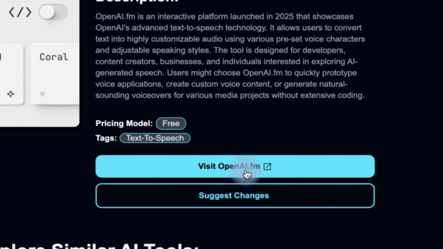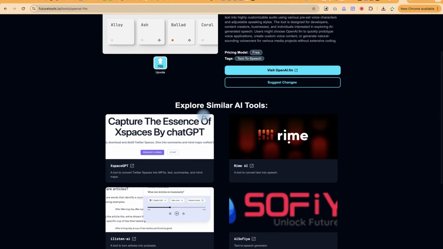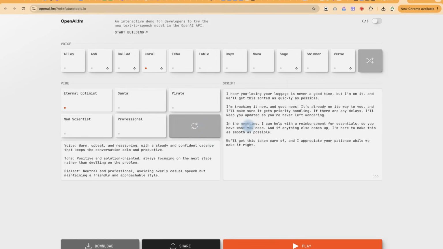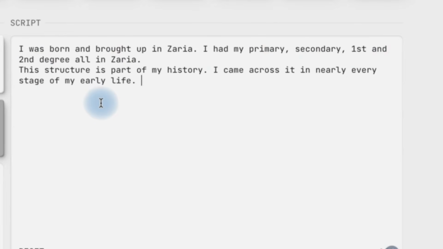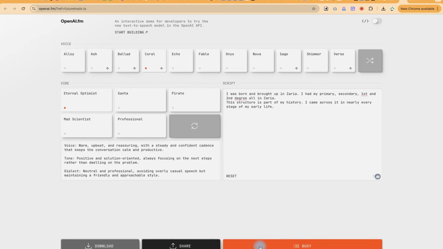You can visit the website directly where it is, and you can suggest changes for them directly, and you can explore similar tools that they have over here. So you can visit directly with just one click. It is going to take you over there and then you can just go ahead and give it a try. Alright, so once you're here, you can put in your script over here and you can have it read directly. We can have my text over here, the same text, and then we can go ahead and generate.